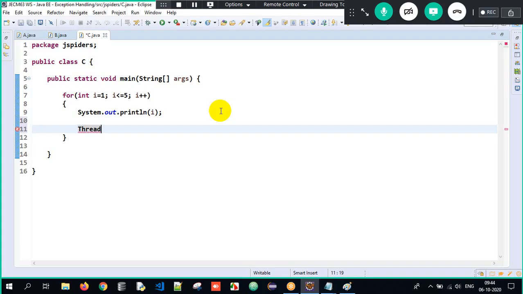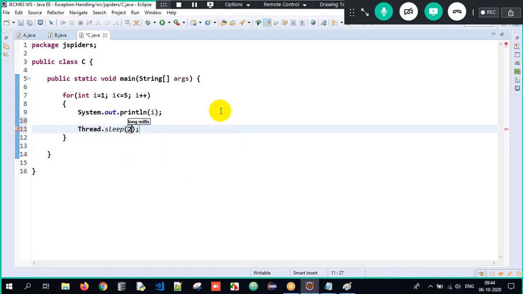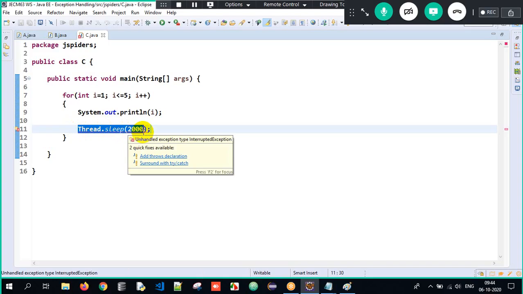In that Thread class, we have a static method called sleep, and I am going to give 2000 milliseconds. 2000 milliseconds means 2 seconds. We are going to pause the execution for 2 seconds.